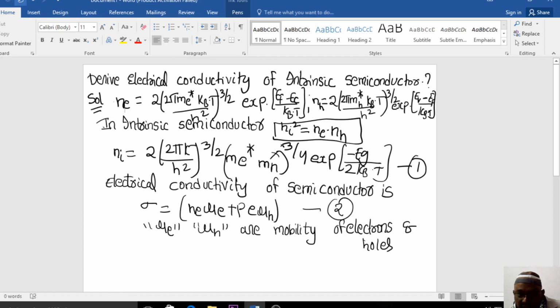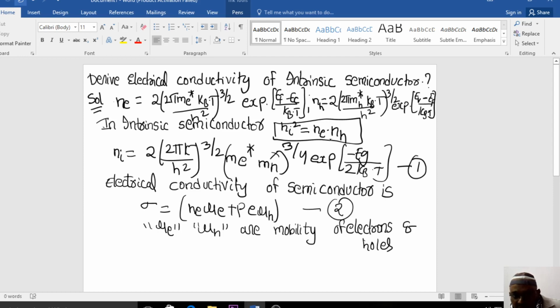Now how will you write it? We already know n_i squared is equal to n_e into n_h. So n_i is the carrier concentration of the intrinsic semiconductor. The carrier concentration in a semiconductor is due to the density of electrons and also due to the holes.